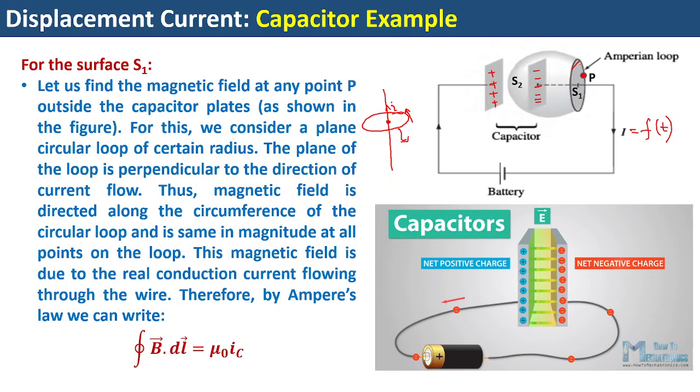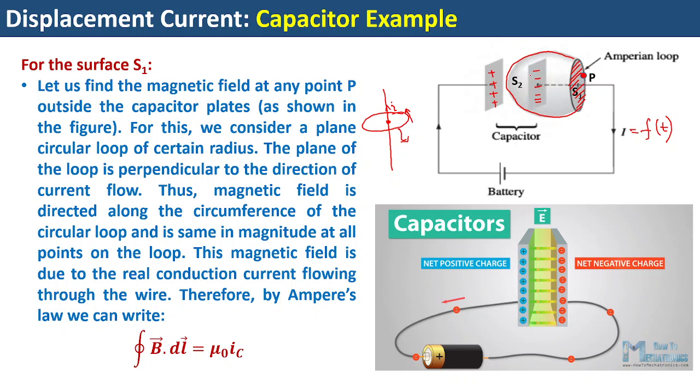One is this surface whose bounding line is this. Again, you can consider a pot-like surface. For example, this particular surface I am talking about, whose opening line is also the same Amperian loop. So corresponding to the same Amperian loop, you have two surfaces. One is the top surface S1, and another is the surface S2, which is a pot-like surface.